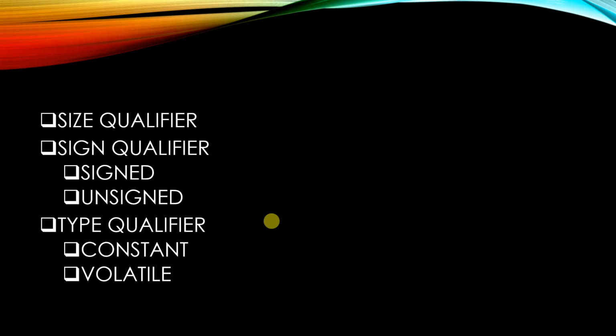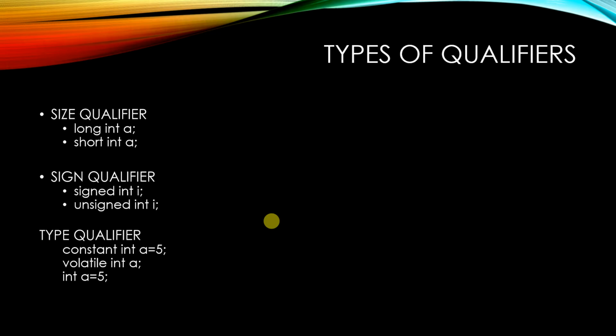You can qualify that integer into another position. You can qualify it to be a constant, a volatile, a signed or unsigned. Size qualifiers are also there. So the types of qualifiers are size qualifier, sign qualifier, and type qualifier.